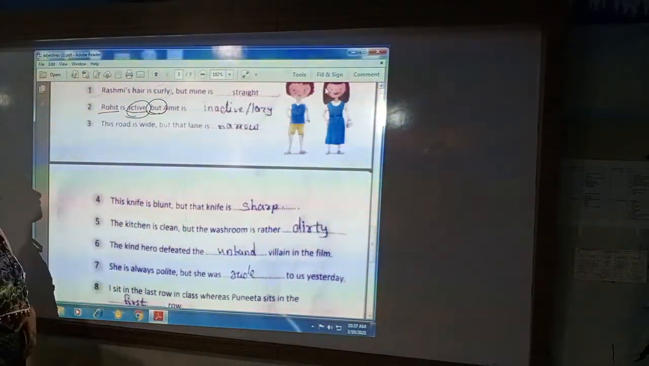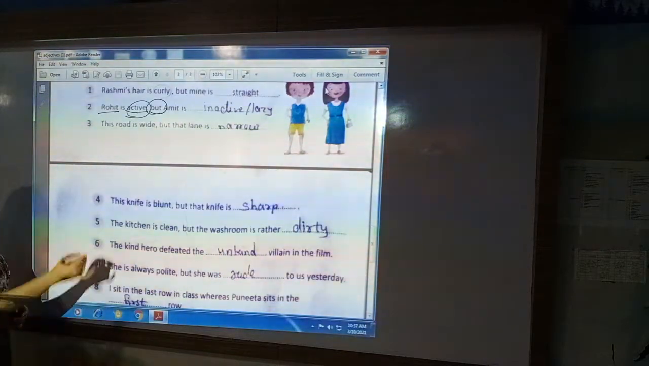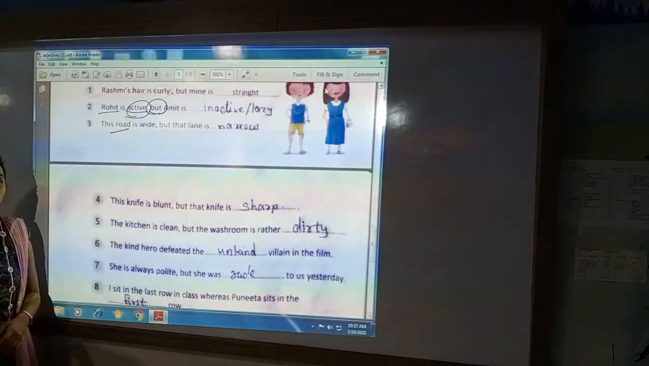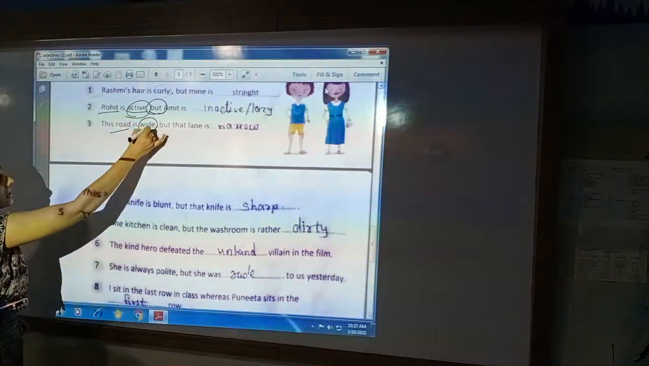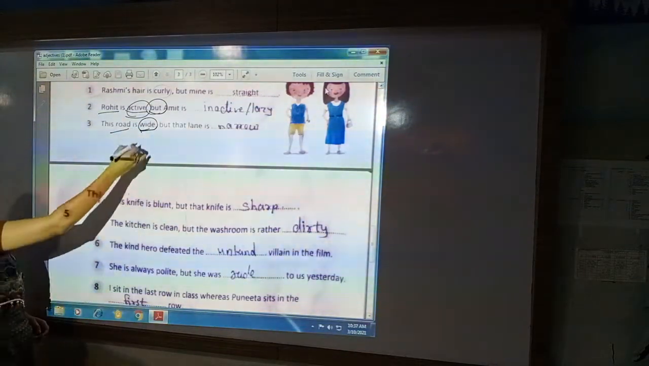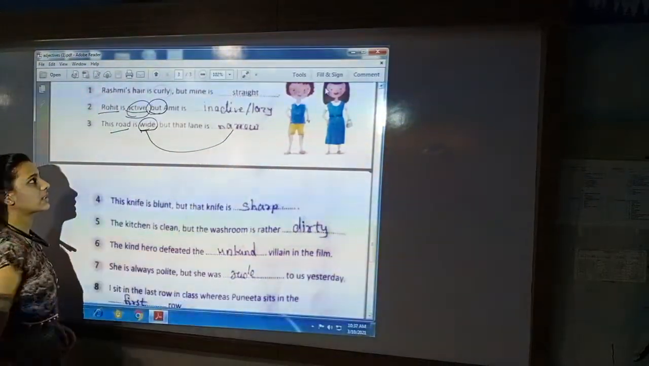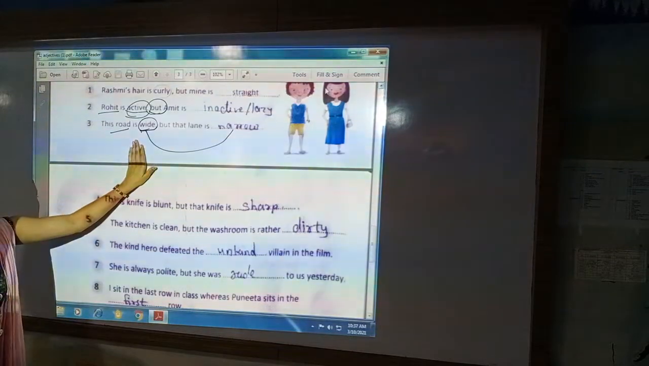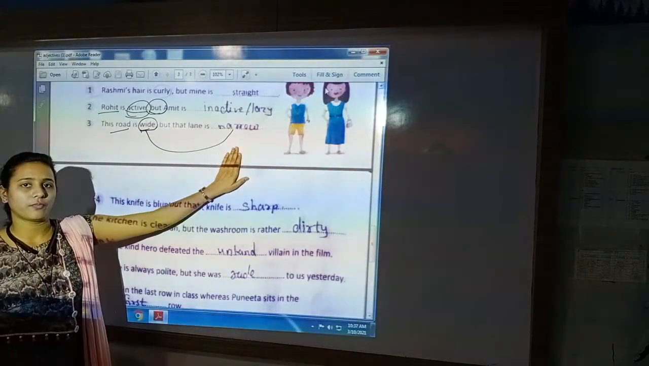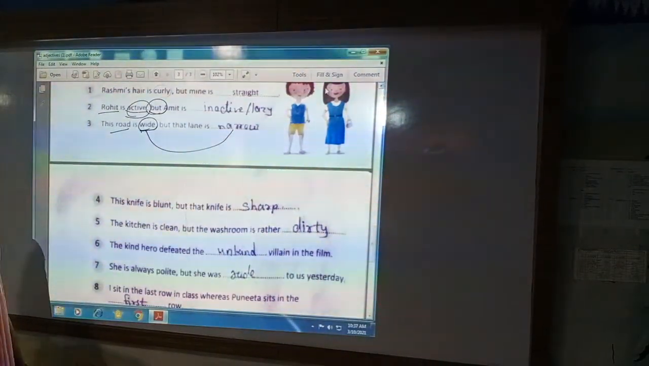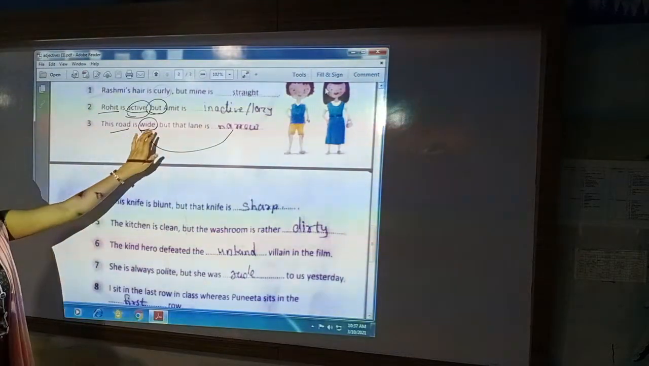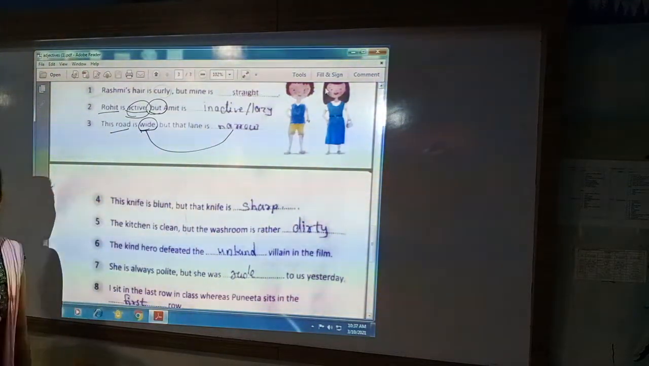Next is, this road is wide. What is wide? Road. How the road is wide? So wide is our adjective. Now we have to put the opposite word of this adjective. Opposite of wide is narrow. That you have to write in the second sentence. This road is wide but that lane is narrow.